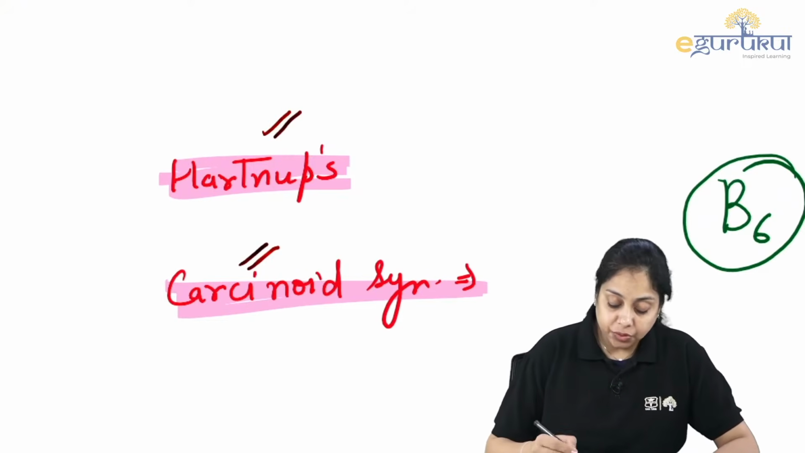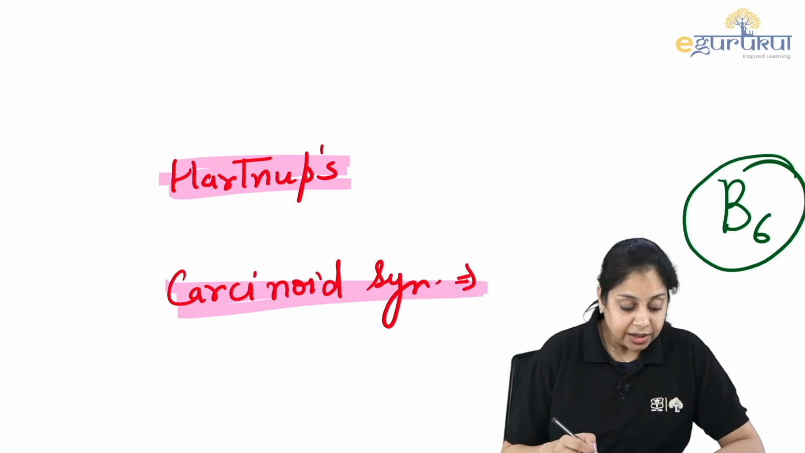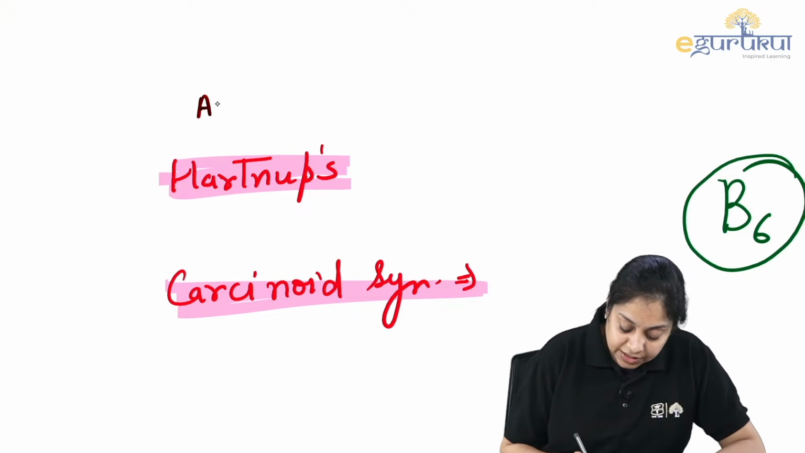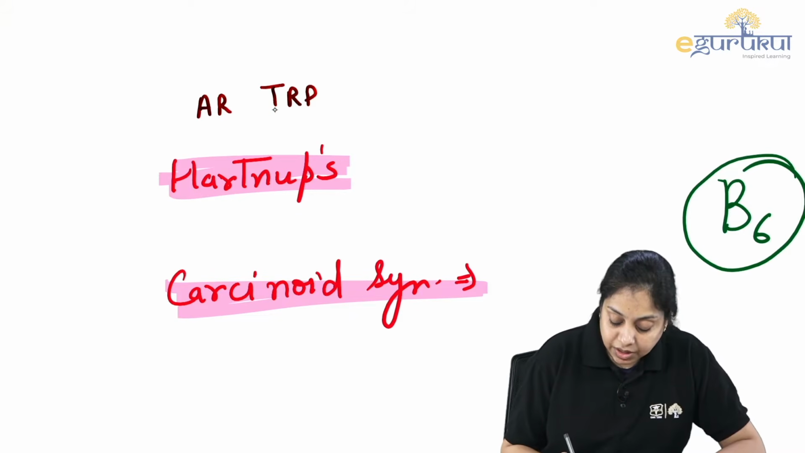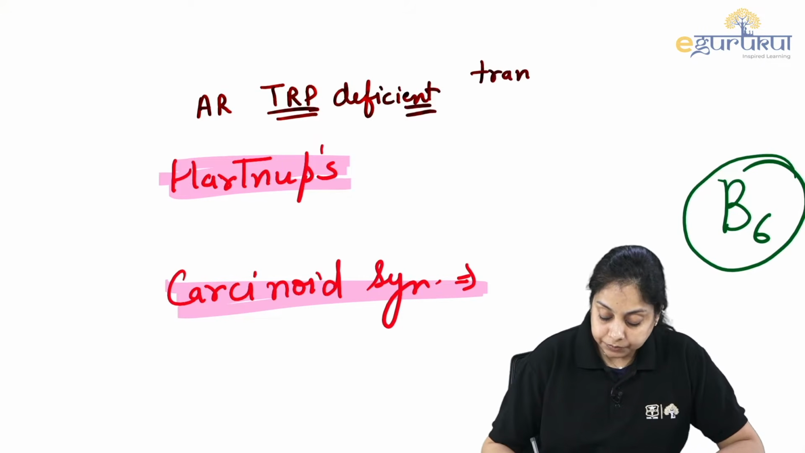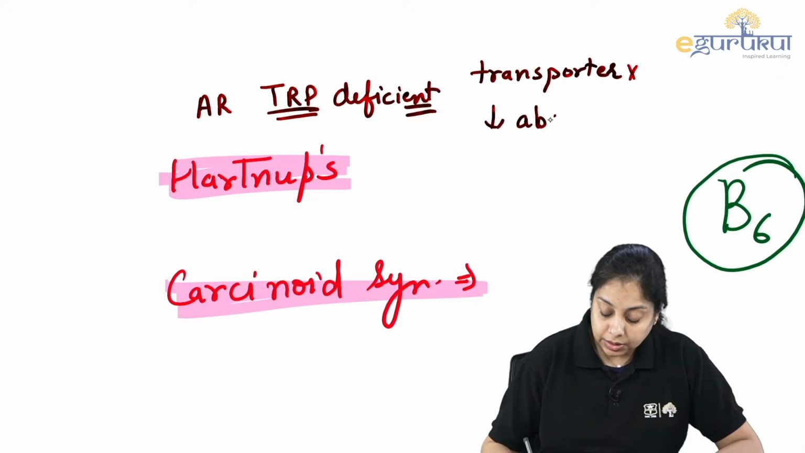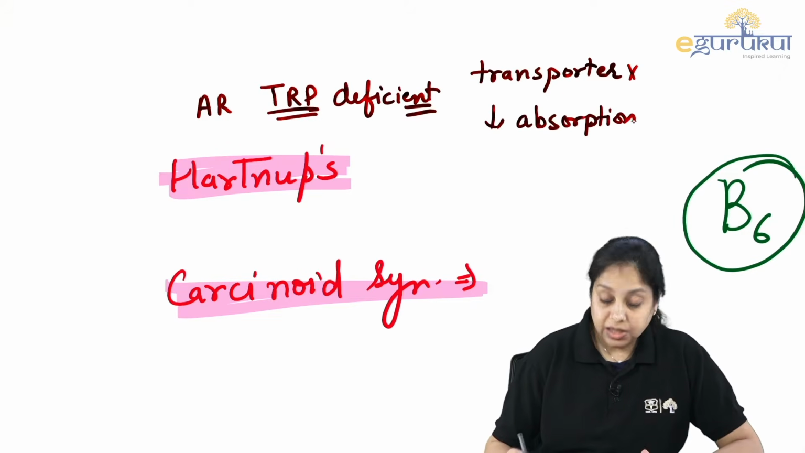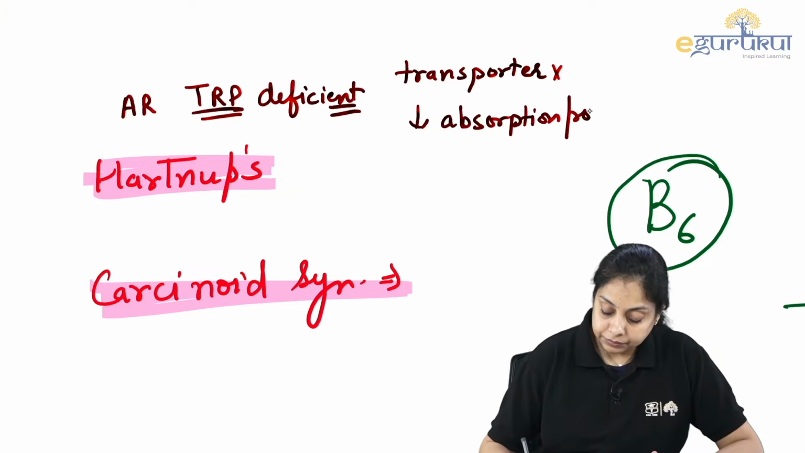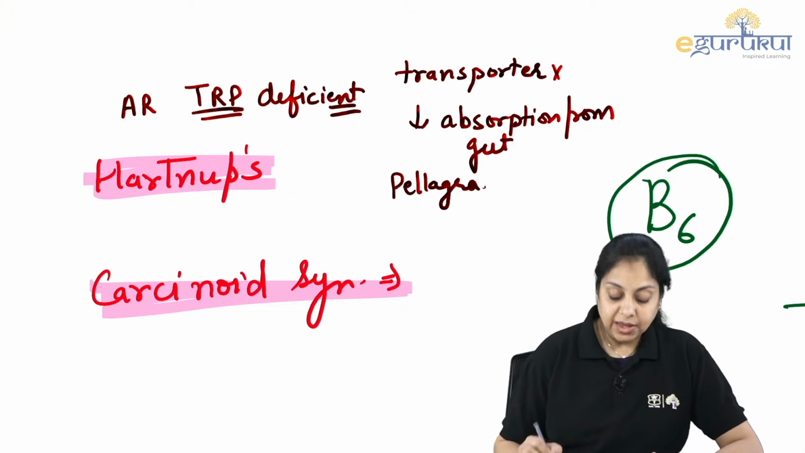We have discussed this before also in various other videos, but let's discuss it again. Okay, Hartnup syndrome is autosomal recessive, and that is because of the TRP deficiency. Why is the tryptophan deficient? Because of the deficiency of the transporter. The transporter is not there to transport it, right? So there is a decreased absorption from the gut. That is leading to the pellagra-like condition. That is Hartnup disorder.